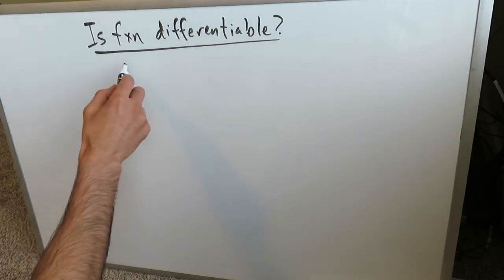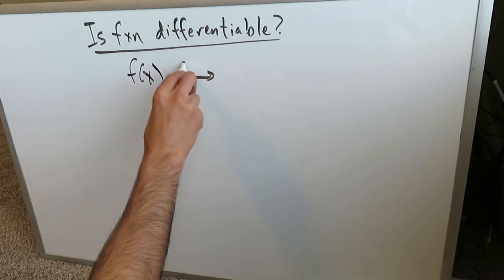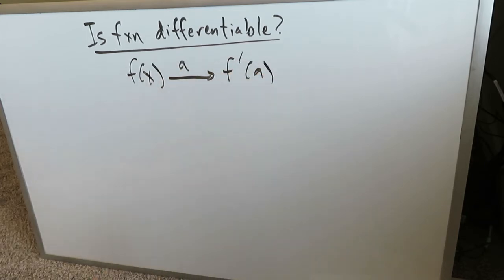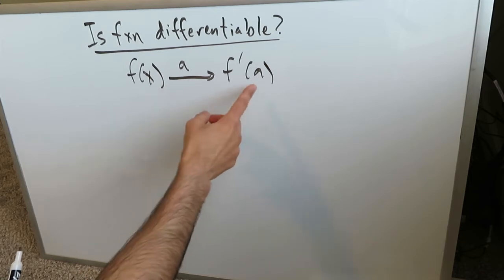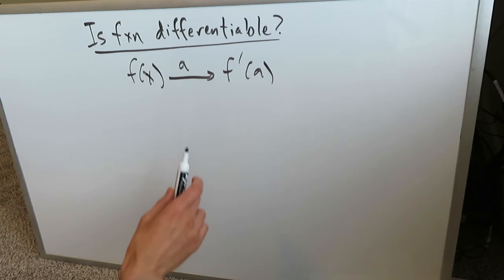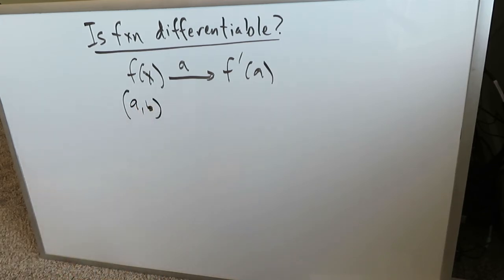A function can have its derivative taken at a given point A if you have a derivative which exists at that point A. It seems like I'm saying nothing really important, but if you can get a derivative at a given point A, then you have a function which is differentiable at that point A. If we're talking about an interval such as (a, b), a function is differentiable on an interval if it is able to yield a derivative at any point on that interval.